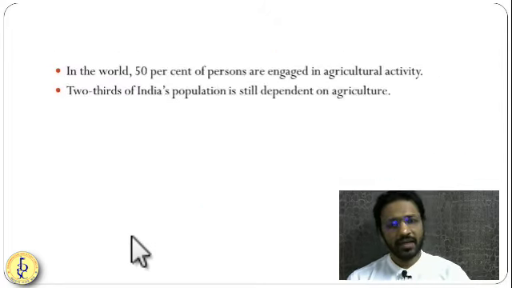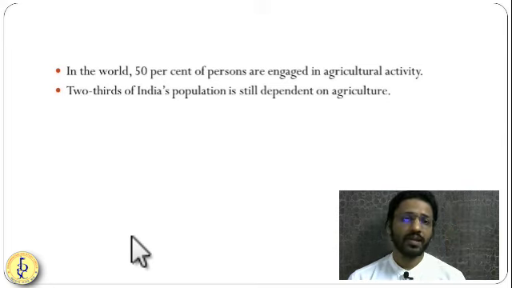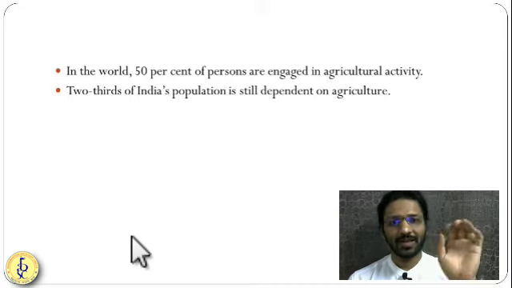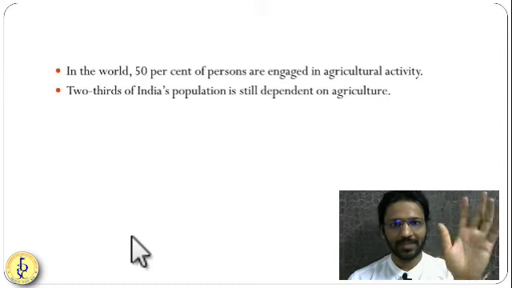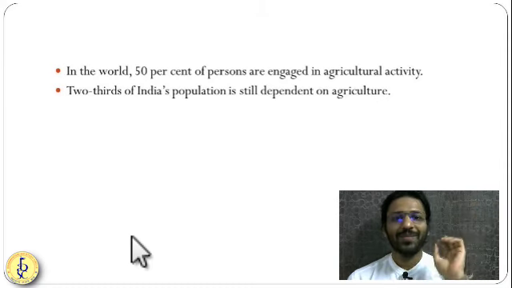So friends, here, as I said, we are going to concentrate on agriculture because 50% of the world's population is directly related to agriculture. 50% means half of the world's population is surviving on agriculture. We can even say that without agriculture, no one can survive. You can see in this period of lockdown, only essential services are there. Not even your coaching institute, not even your UPSC exam is essential. But agricultural activities are essential, and they are allowed to work.